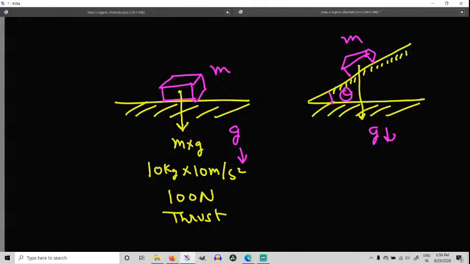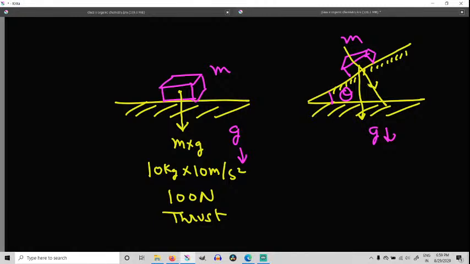I made the surface inclined, which means that this weight now is not perpendicular to the surface. So I have to derive its component, which is perpendicular to the surface.